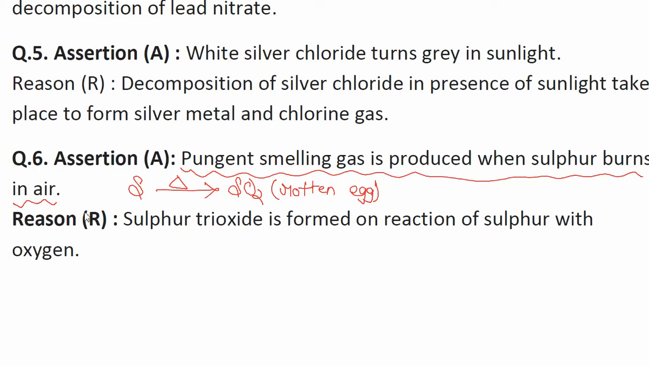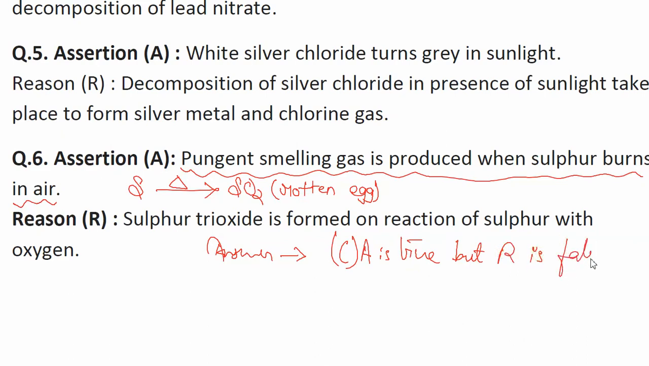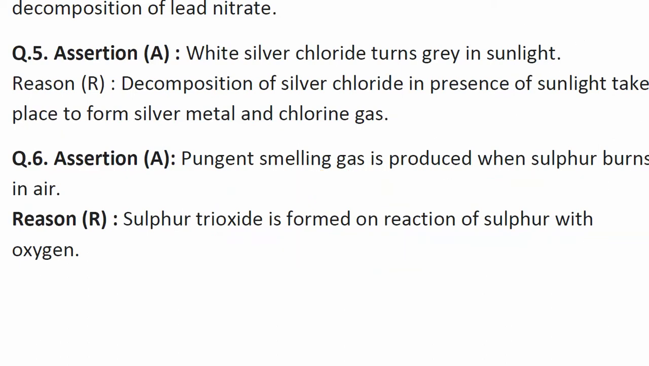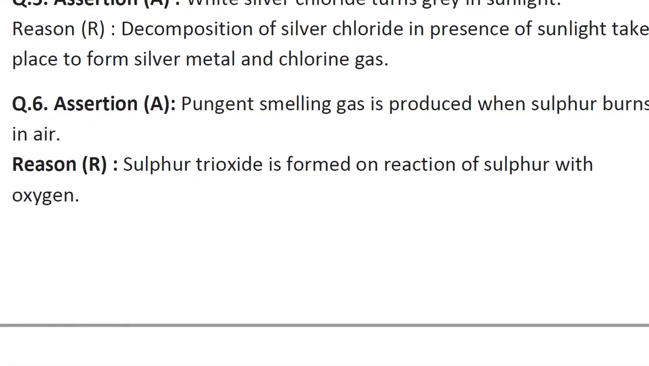So hence we will say that the reason is false here. But it is true that a pungent smelling gas is produced when sulfur is burned in air. So yes, the assertion is true here, while the reason is false. So the answer will be that assertion is true and reason is false, that is, option number C. A is true, but R is false. So this will be the answer here. Next, question number 7. Let's see what question number 7 is asking.